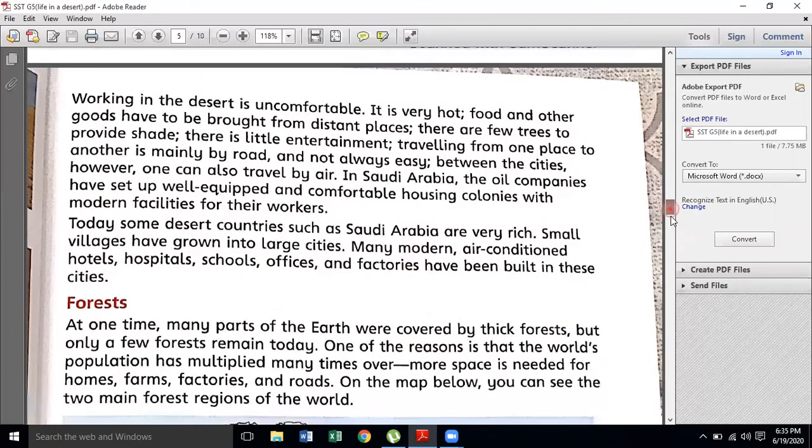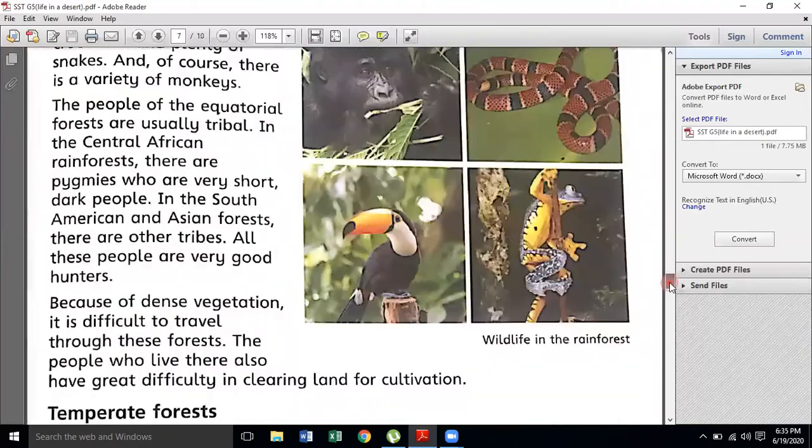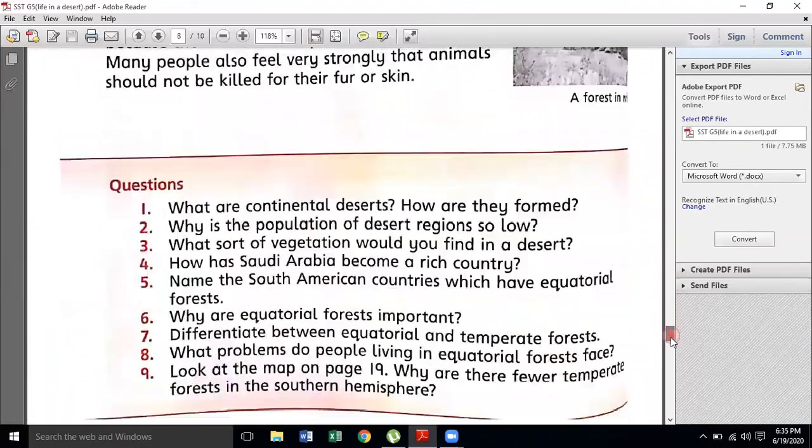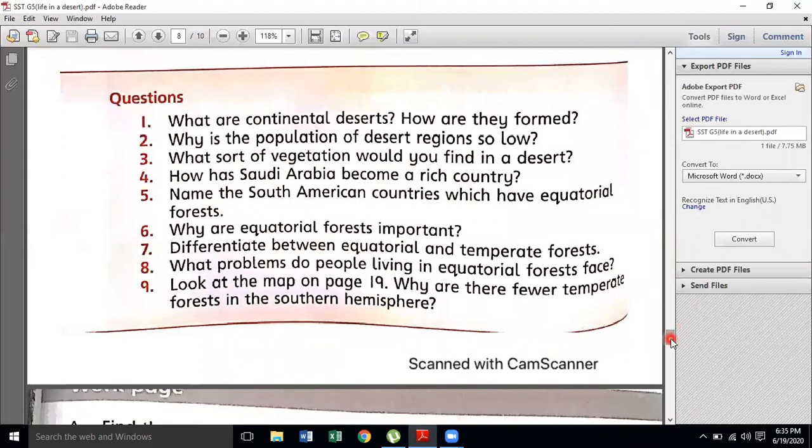So that's all for the deserts. For your classwork, take out your copies and start writing the answers to the following questions. You will do question number 3. What sort of vegetation would you find in a desert?